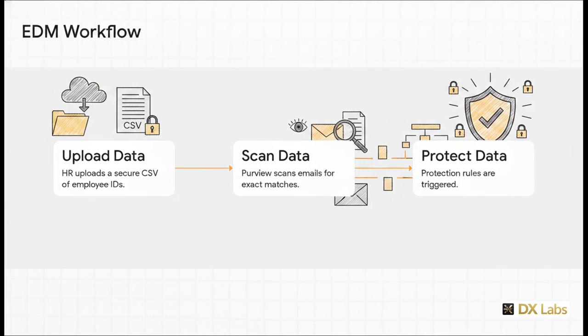Let's see how this plays out in a real-world workflow. First, the input. This is your HR department uploading a secure source file, like a CSV, full of actual employee ID numbers. Next is the process. Purview scans emails and documents, specifically hunting for those exact matches. And finally, the output. If an exact match is found, boom, it triggers your protection rules. Grasping this input, process, and output flow for EDM is an absolutely crucial technical concept for managing precise data loss prevention.